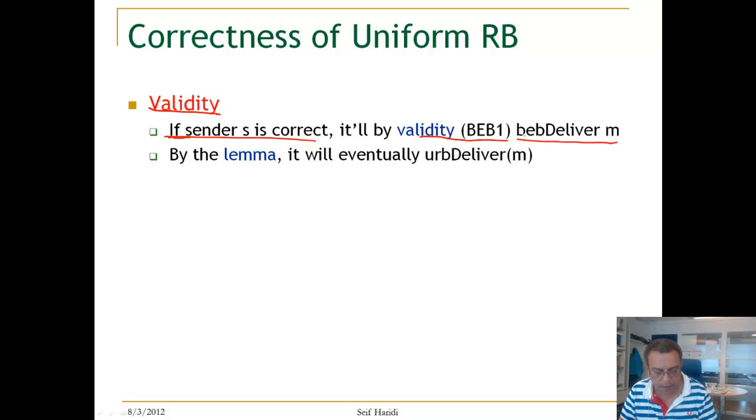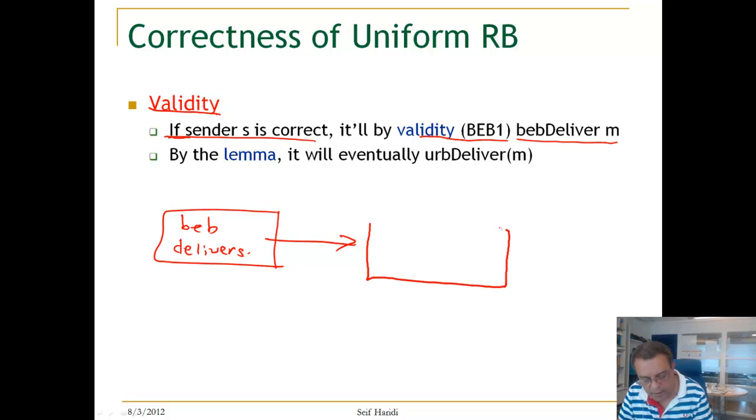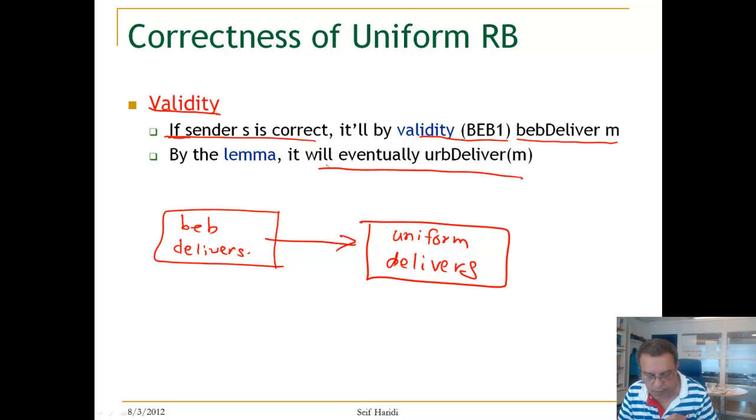And again, if a process which is correct BEB delivers, it will always uniformly deliver. So if a correct process broadcasts the message, it will eventually uniformly deliver that message. This is the validity condition.